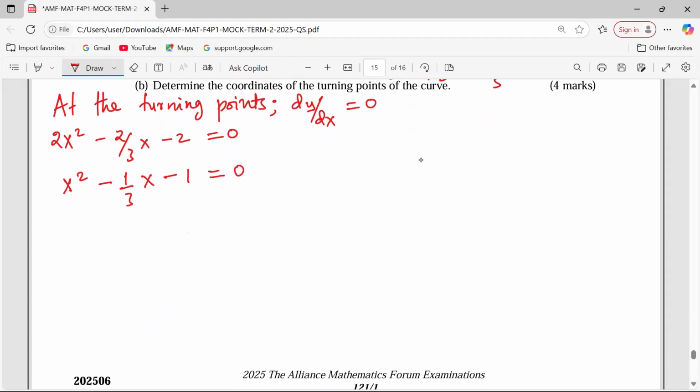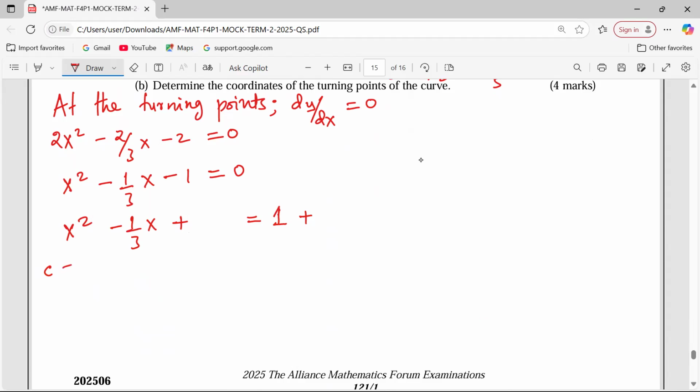Then we can talk about completing the square. To remain with x squared minus a third x, we're supposed to add a constant here and 1 taken to the right, and we also add a constant. This constant should be added to ensure that the left hand side is a perfect square.